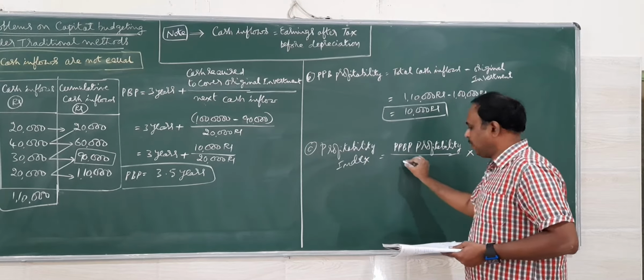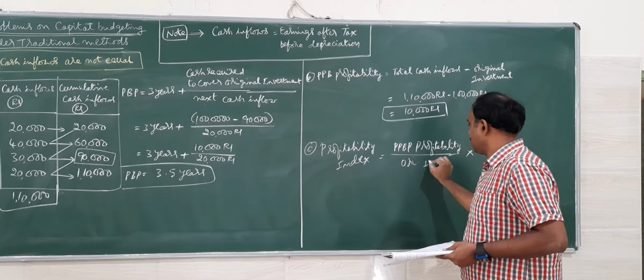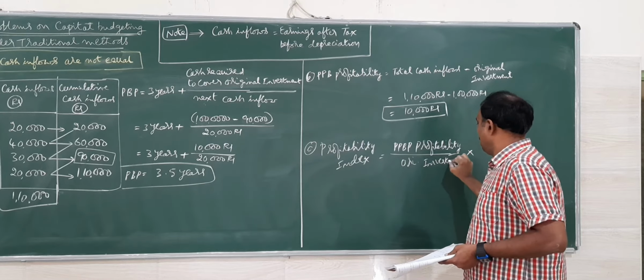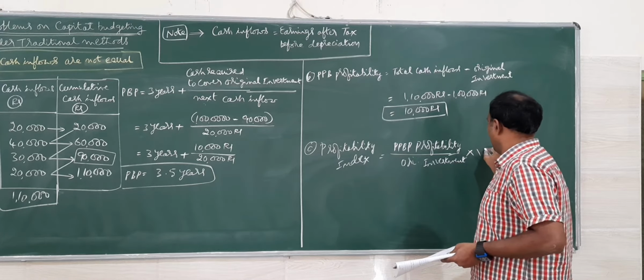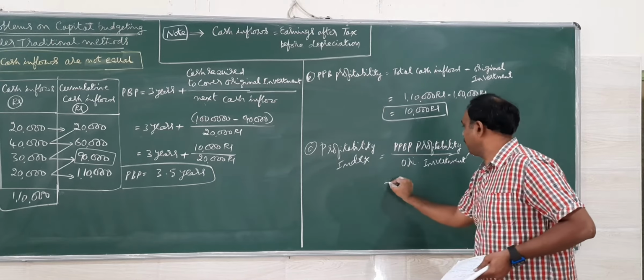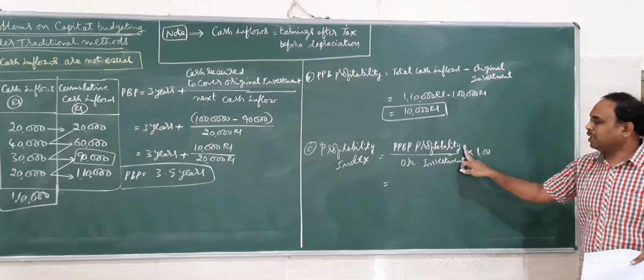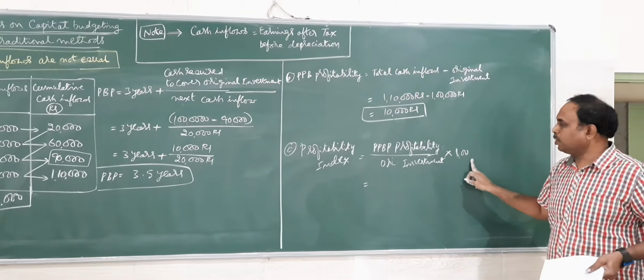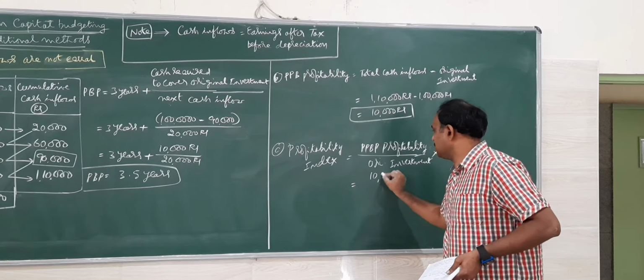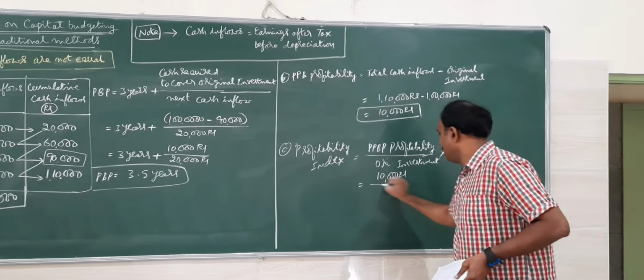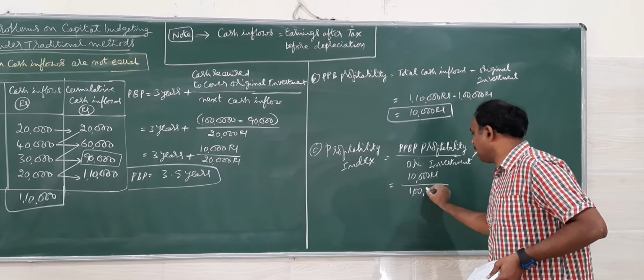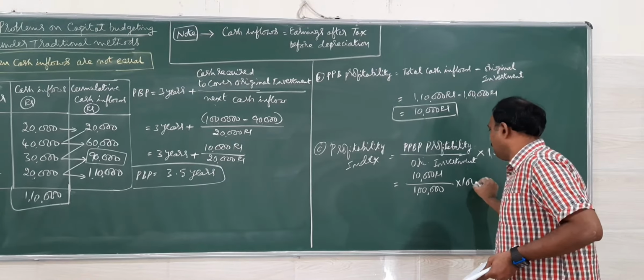It is post payback profitability divided by original investment into 100. 10,000 is the profitability, and the original investment is rupees 1 lakh, into 100.